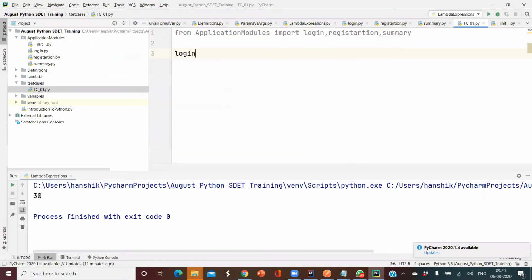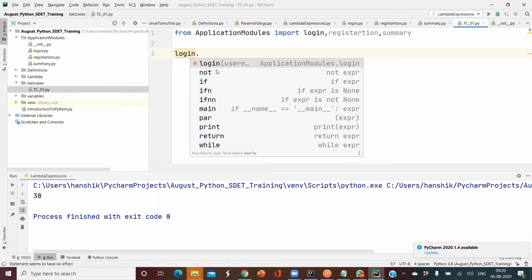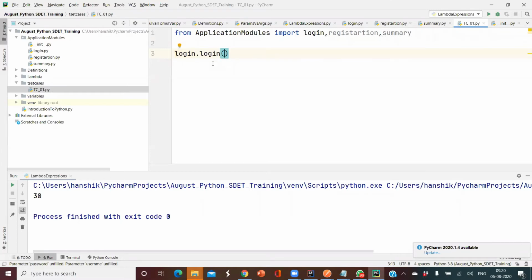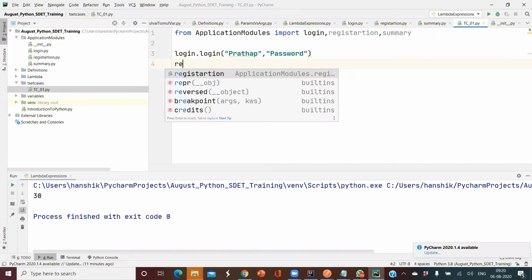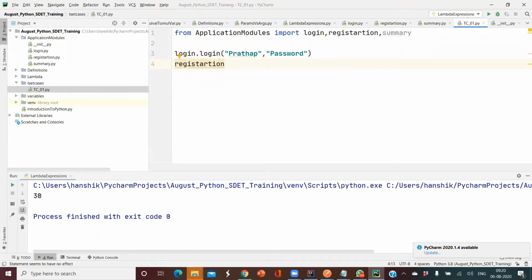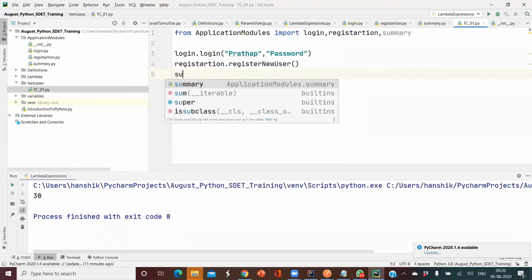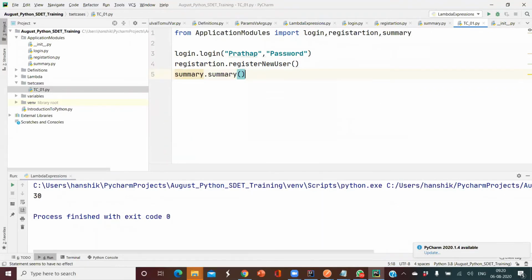Now you can use login dot login method. I'm passing my username as Pratap and my password as password. Then I use registration dot register new user, then summary dot summary. Like this, I can access them.